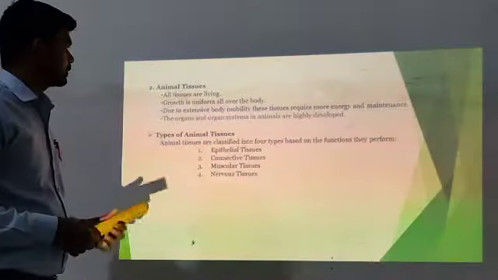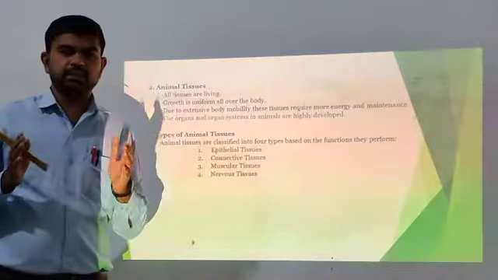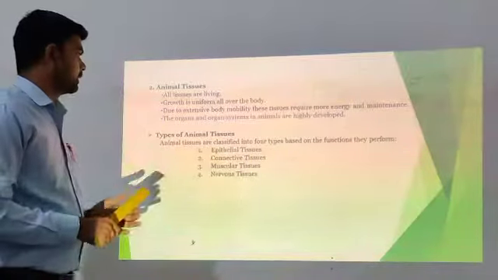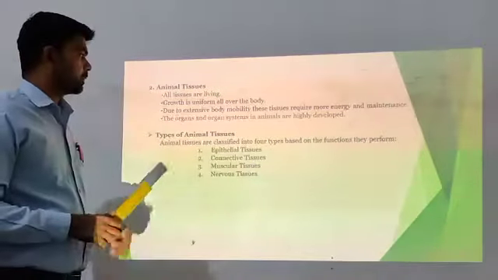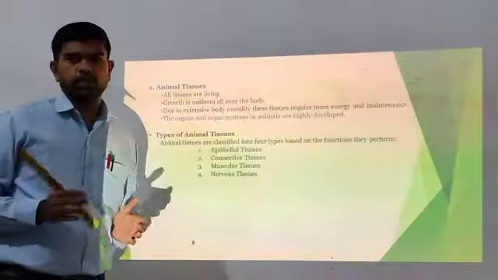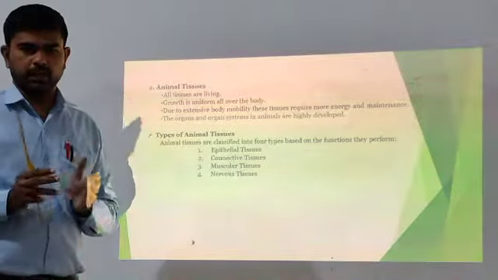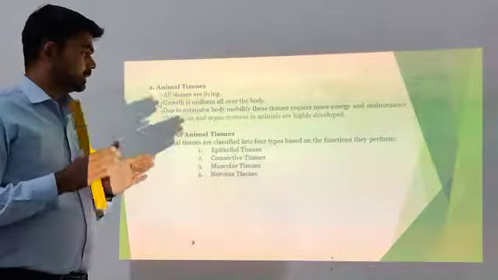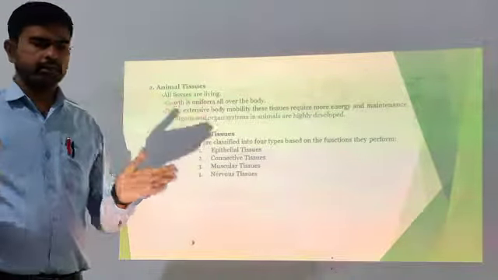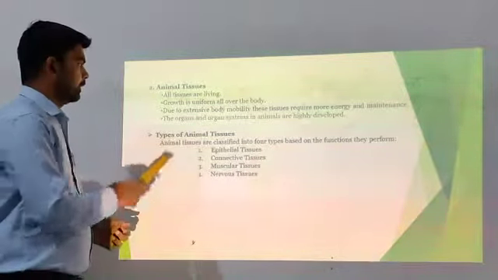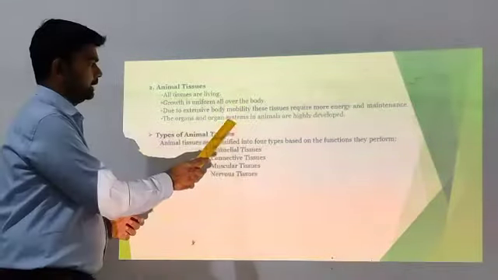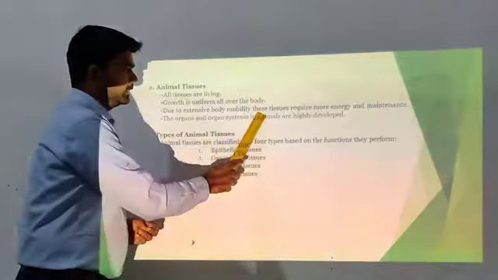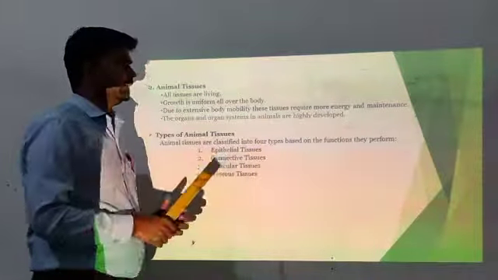What are animal tissues? All the tissues in animals are living, so their growth is uniform all over the body. As the tissues grow, our body grows. Due to extensive body mobility, these tissues require more energy and maintenance.